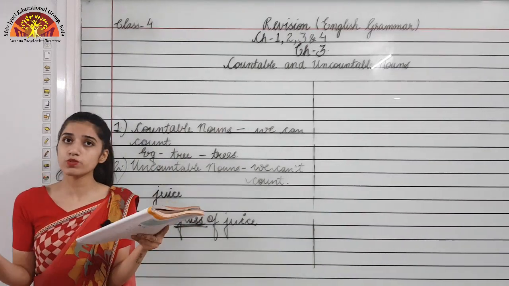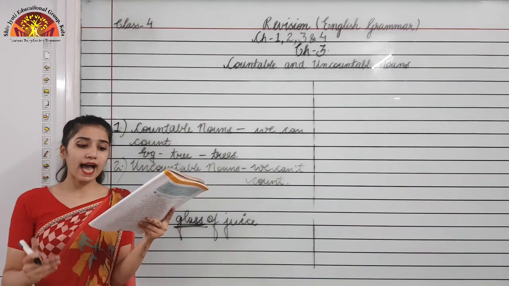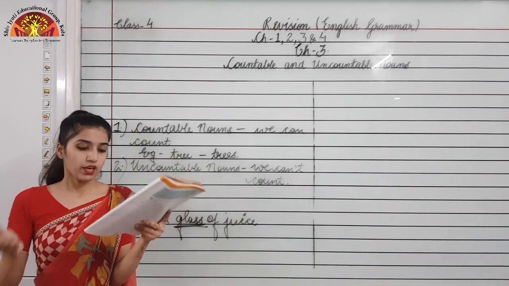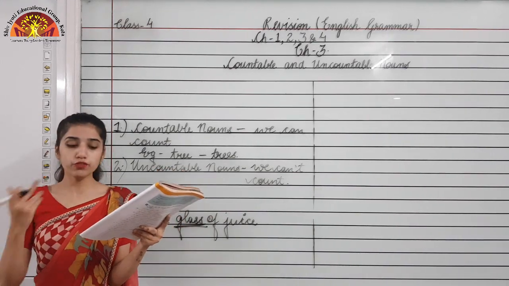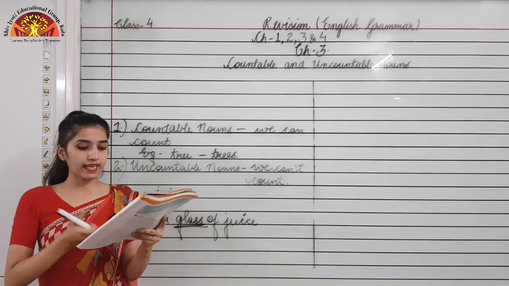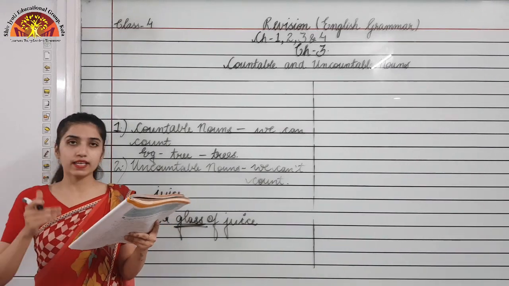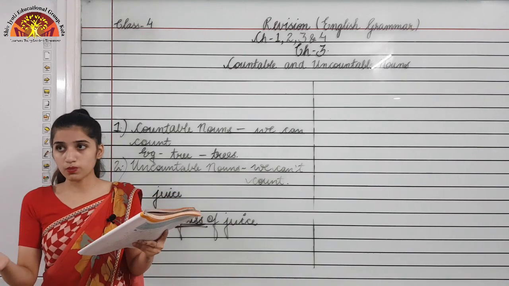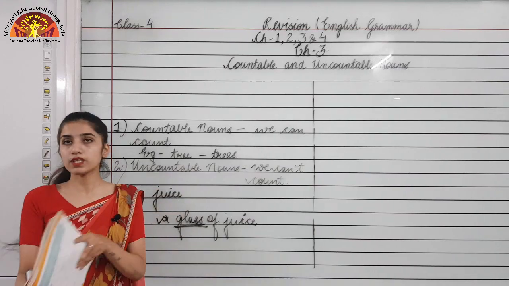Now you can open your books to page number 8 and you can find the blue box at the end. With countable nouns, we use words like a, an, few, a few or many to indicate the number or quantity. So these words would be used with countable nouns. An example is given, 1 horse or a few grapes. Grapes is a countable noun, horse is again a countable noun. Before that you can see 1 or a few, which is used with countable nouns only.